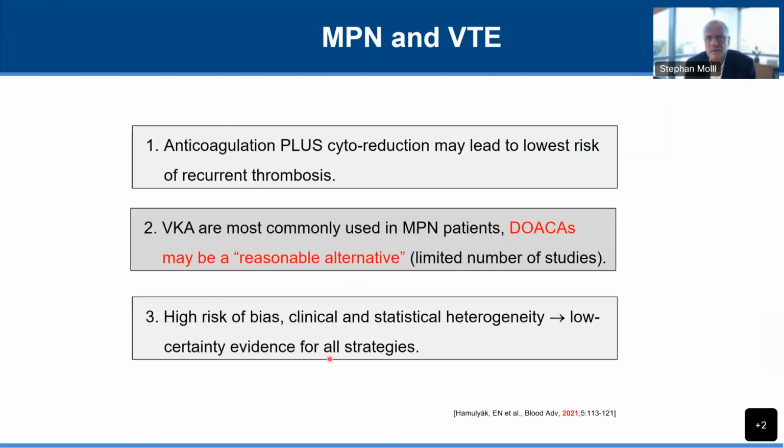So we cannot be dogmatic and say you need to be on warfarin or vitamin K antagonist, or you can safely be on a DOAC. We just don't know for sure.